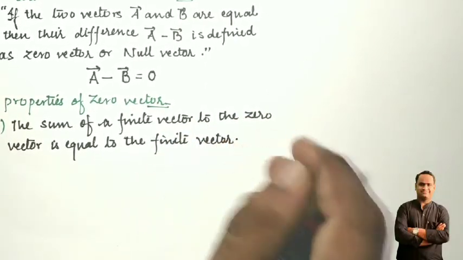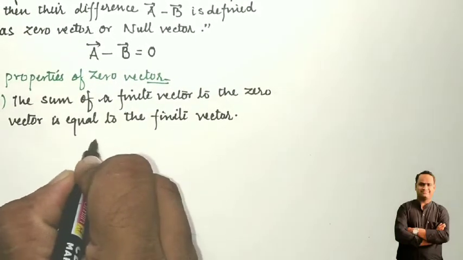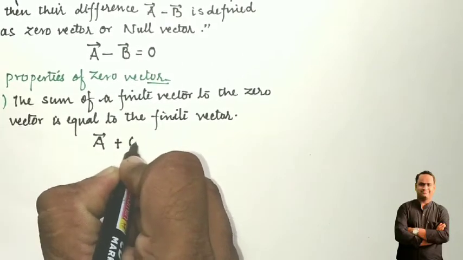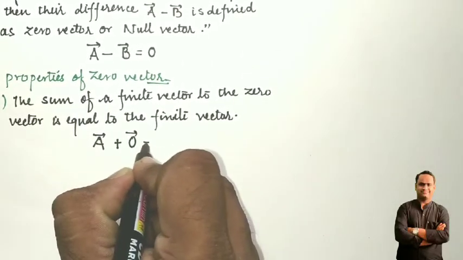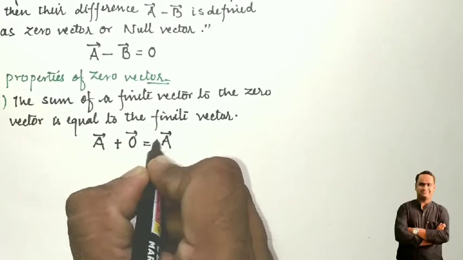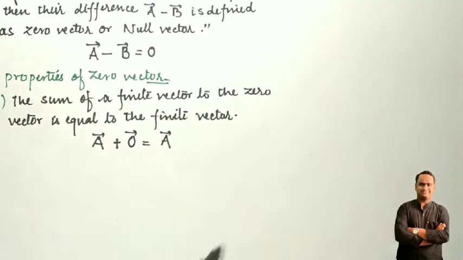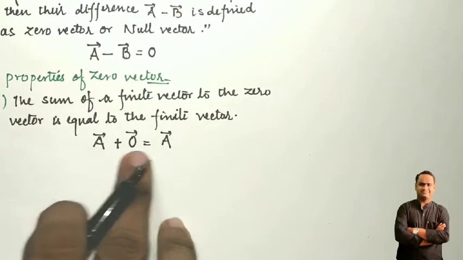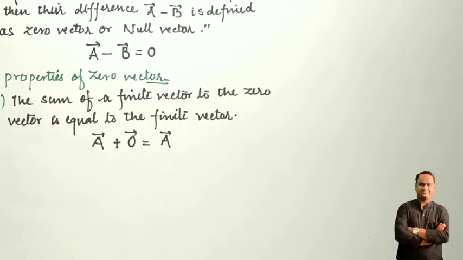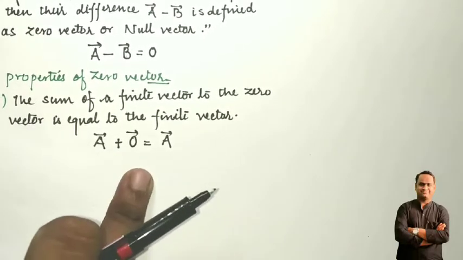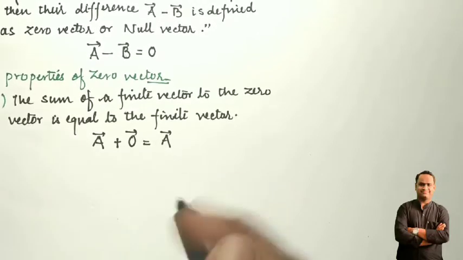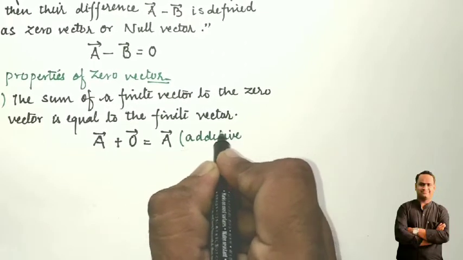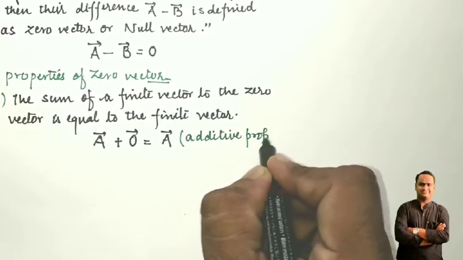Let us suppose that A is a finite vector with which a zero vector is added. So what will come as a result? The finite vector A itself will come as the result. So whenever a zero vector is added to a finite vector, the finite vector will come as the result. Okay, students, so this is the additive property of the zero vector. This is also known as the additive property of the zero vector. Okay, students.